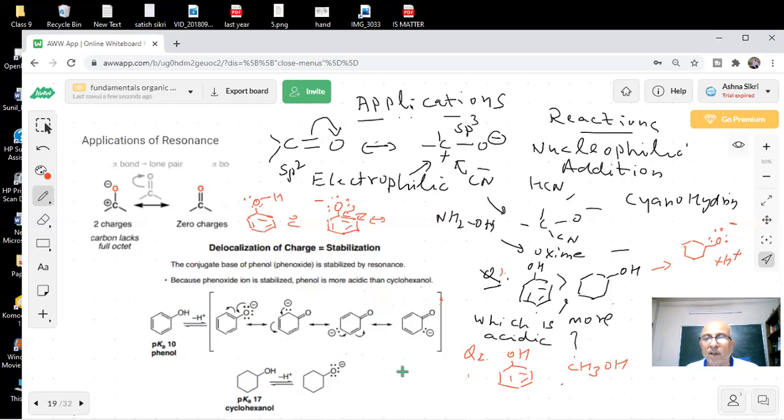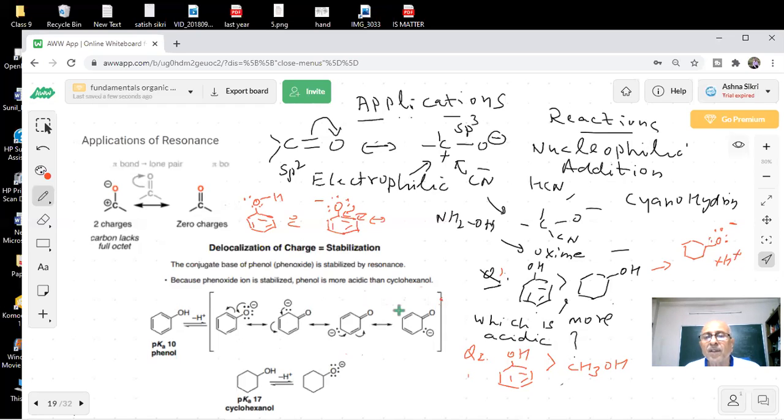Phenol will be more acidic. The reason you have to always give is that phenol will have resonance, but CH3OH will not undergo any resonance.